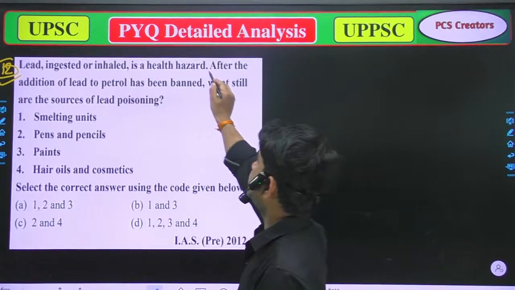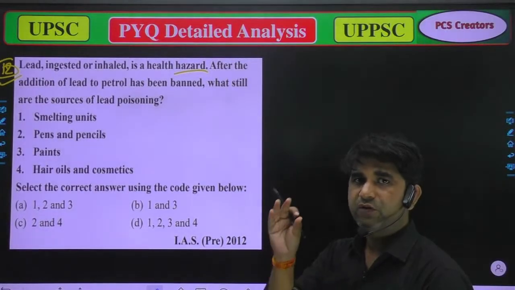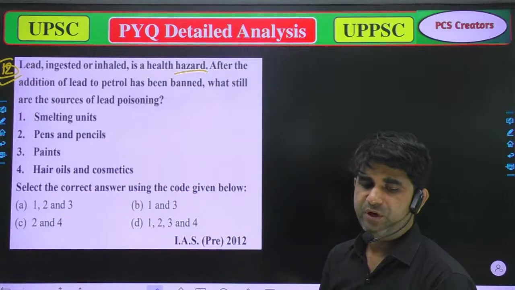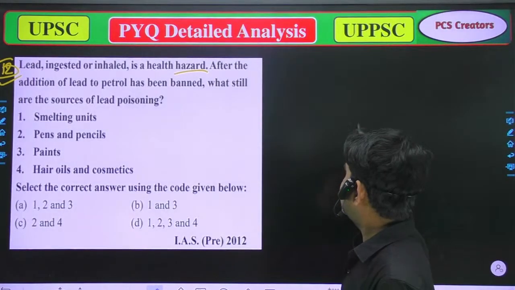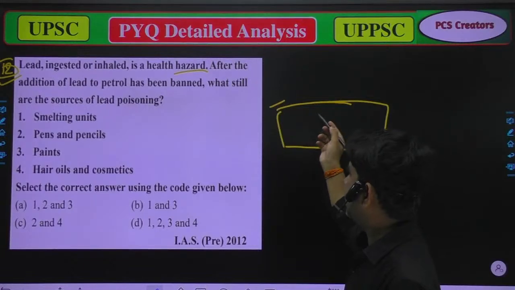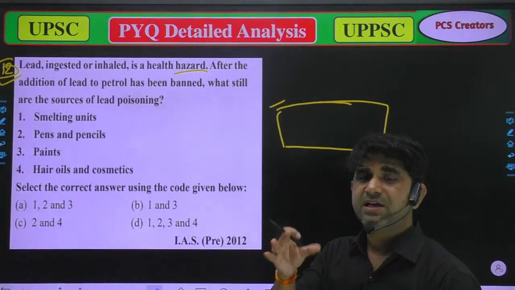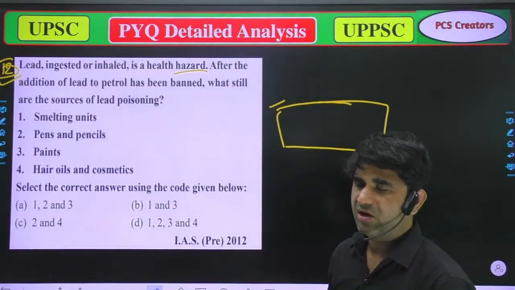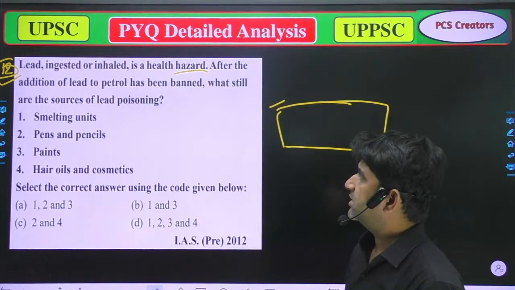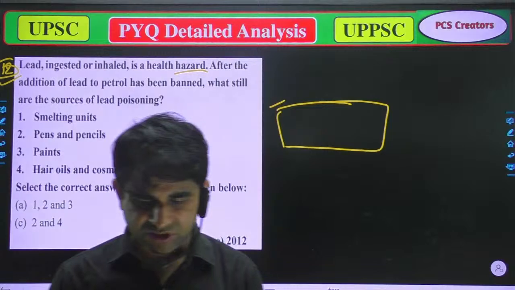After the addition of lead to petrol has been banned, that's why you will always see at petrol pumps, in Hindi, sisa rahit tel, or without lead. So that is the ban. But what are the sources which are still causing lead poisoning?